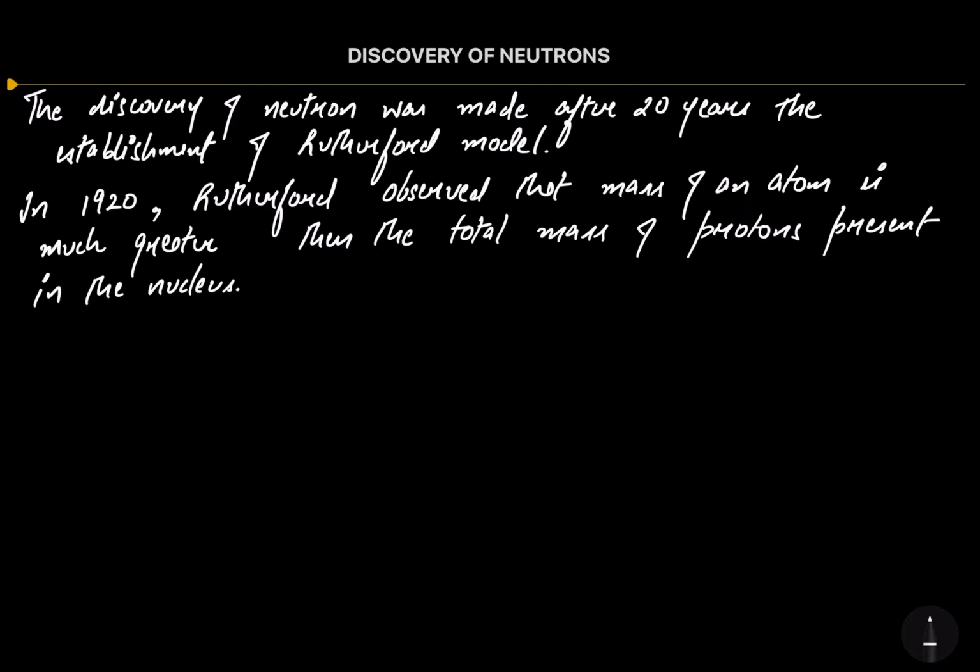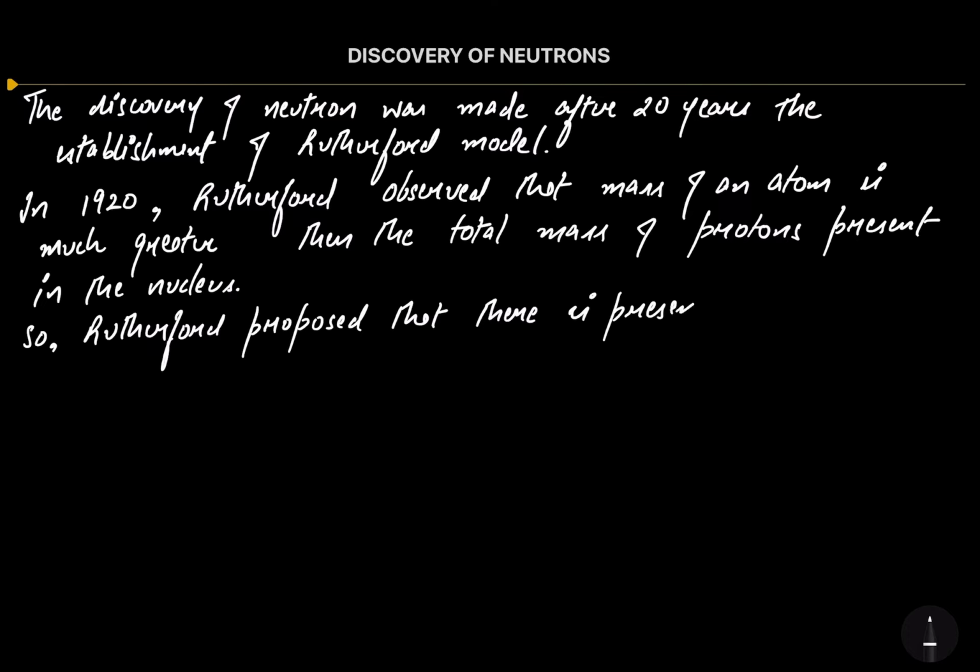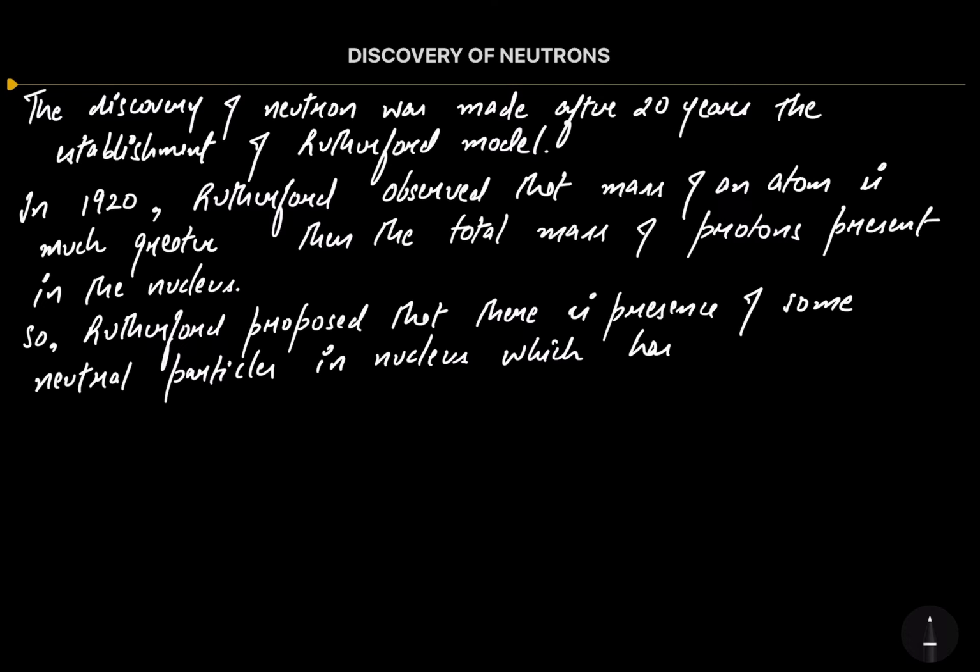So according to the observation, Rutherford proposed that there is presence of some neutral particles in the nucleus which have mass equal to that of protons.